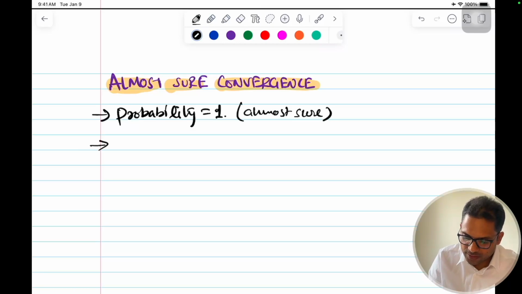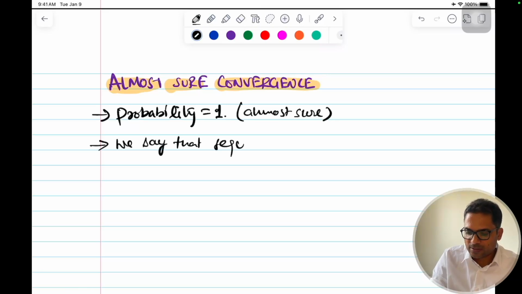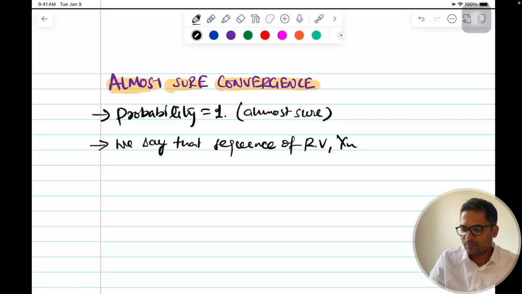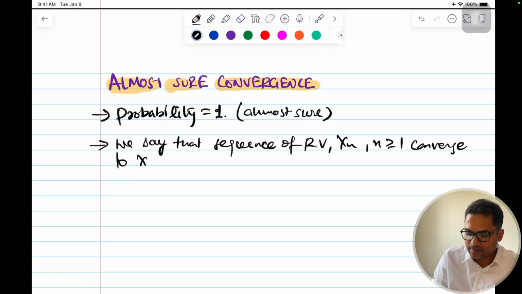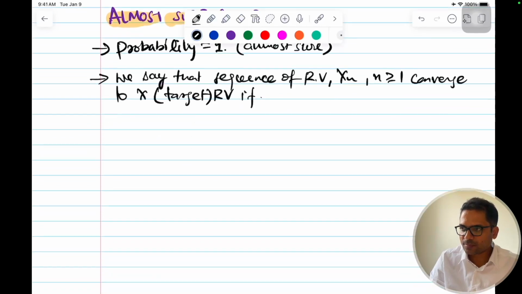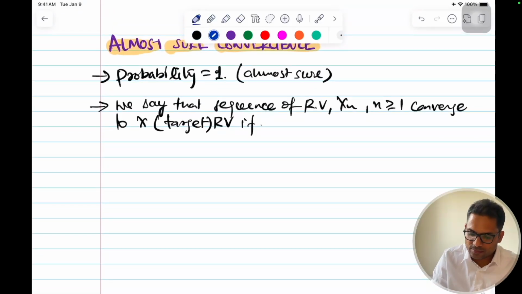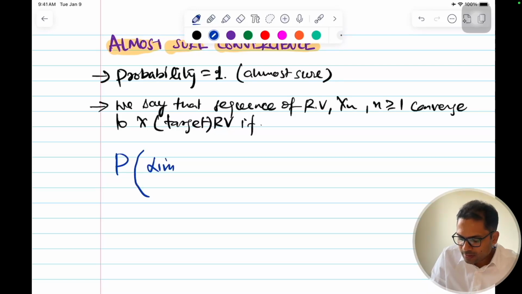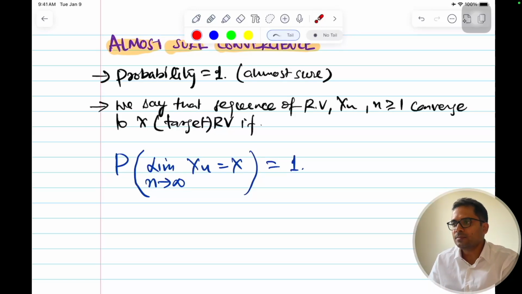So what does it mean? We say that a sequence of random variables xn, where n is greater than or equal to 1, converges to x, that is the target or limiting random variable, if, now you see the thing, earlier the limit was outside, now the limit is inside: the probability of limit n tends to infinity xn equal to x becomes 1.